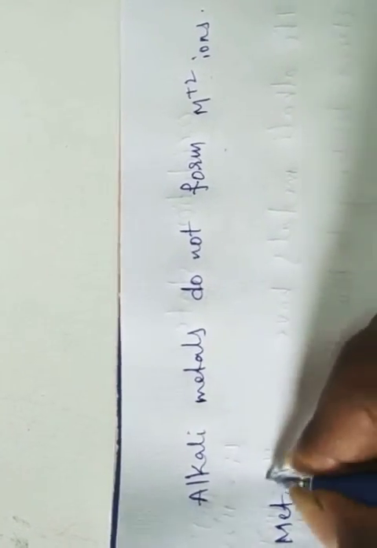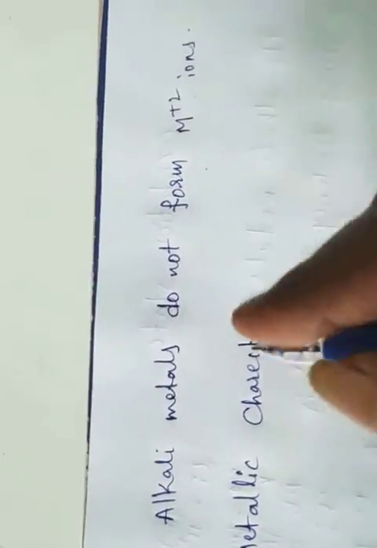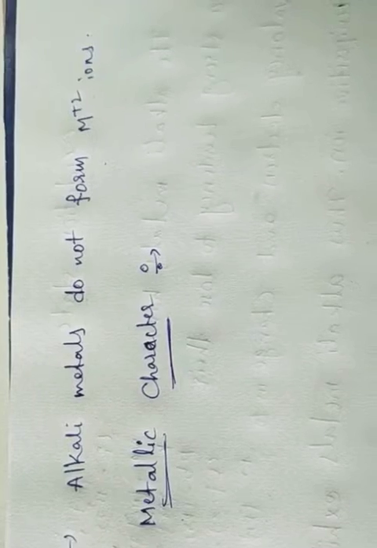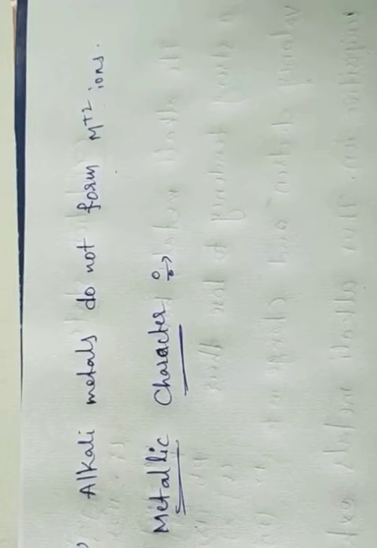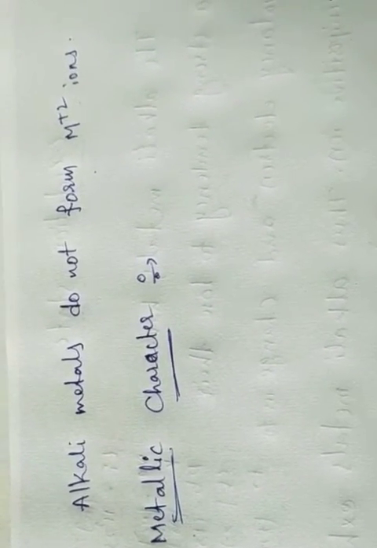Now the next property is metallic character. What is the metallic character? The alkali metals are very soft in nature and can be cut with a knife. Already we saw the sodium metal in the lab. It is very soft, and we can cut it with a knife also.